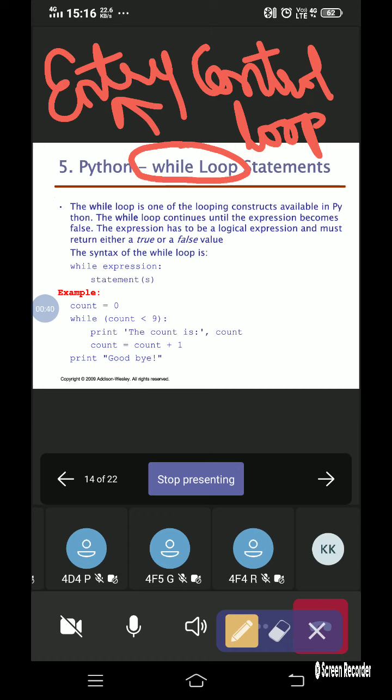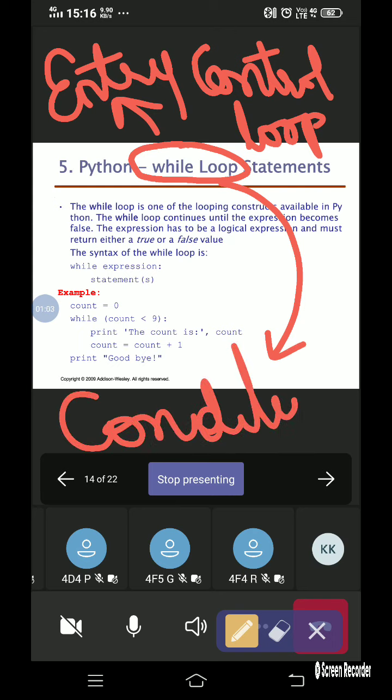Because, as the name itself indicates, entry control loop means what? Before executing the statements, we are going to check the condition. If the condition is true, then only the statements present inside the while statement will be executed. If the condition is not satisfied, or the condition is false, then the statements within the while loop will not be executed.